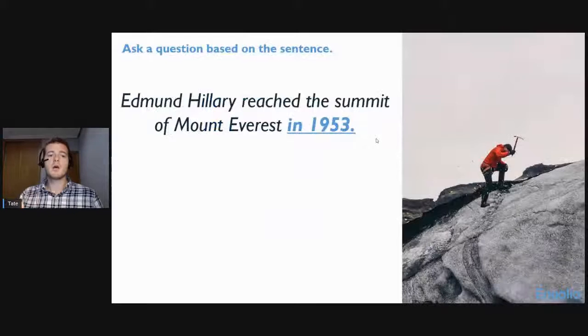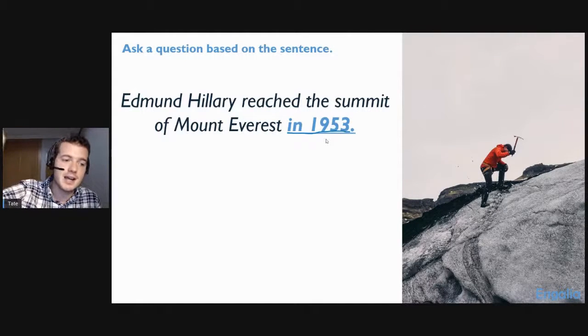So we're going to talk about some other famous firsts here now, some famous people who were the first ones to do things, some explorers and pioneers. And your job is to give me the question that asks for the information that I have underlined. So like in this one here, we have the time underlined. So you need to ask the question that elicits this answer. Okay. That's your job now.